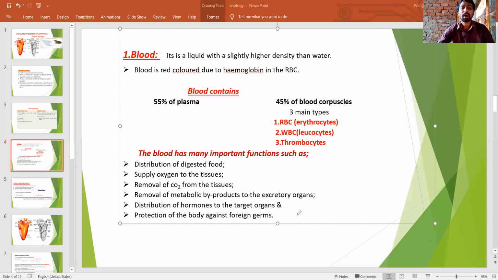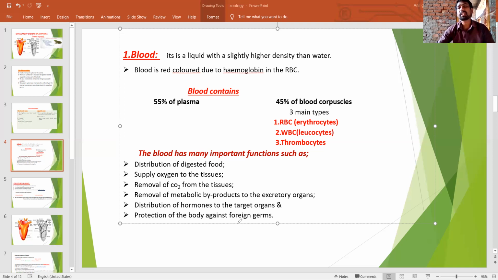They release hormones through blood to the target organs like the thyroid gland, parathyroid gland, adrenal gland, and gonads. So this is releasing of hormones through blood to target organs. This is one of the points.